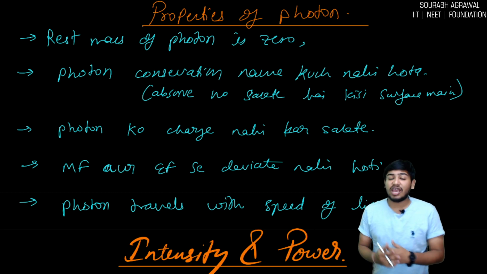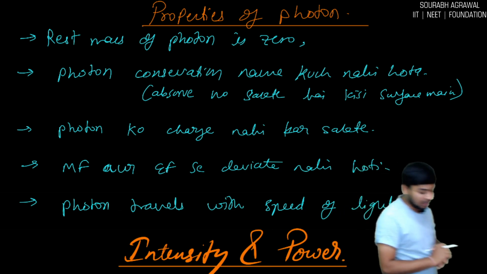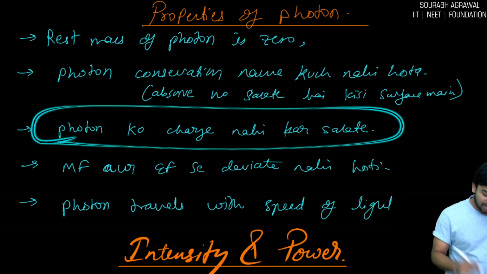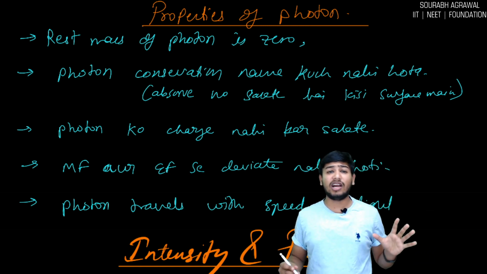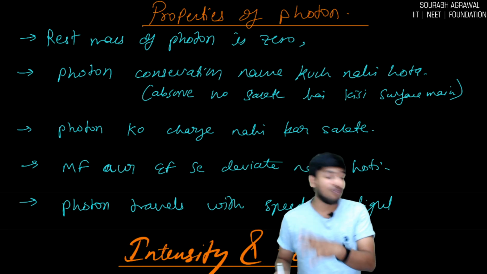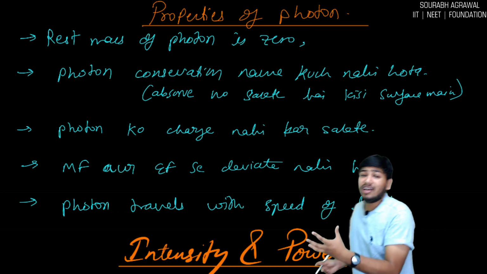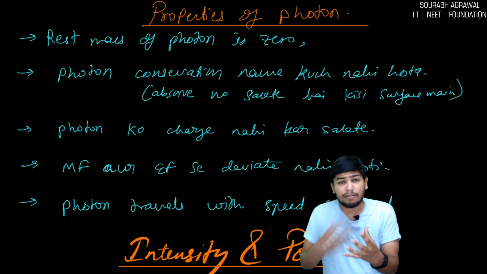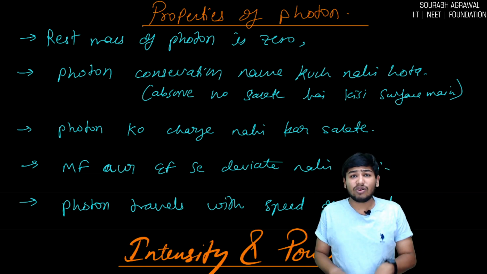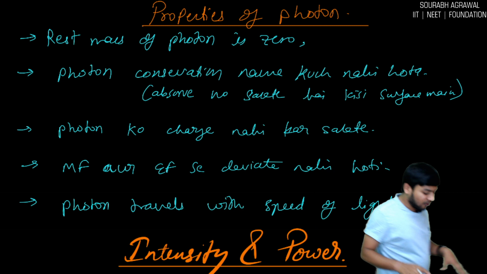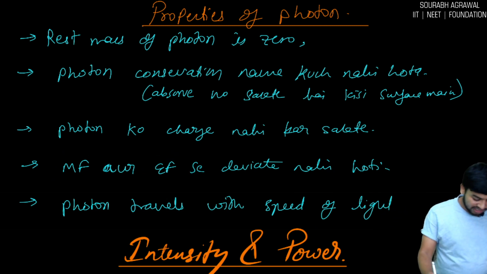We cannot charge any photon. Maybe there it is written in Hindi, but I am telling you, we cannot charge any photon. Photon is chargeless. It does not have any charge, not positive, not negative. Photon is a particle which is not deviated by the magnetic field or the electric field. By a gravitational field it can be, but by magnetic and electric field it is not deviated.